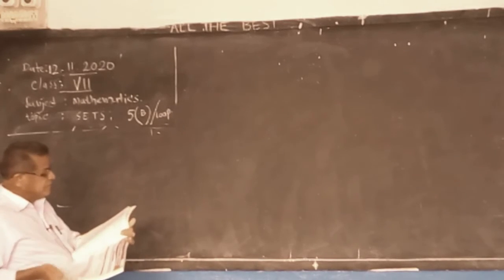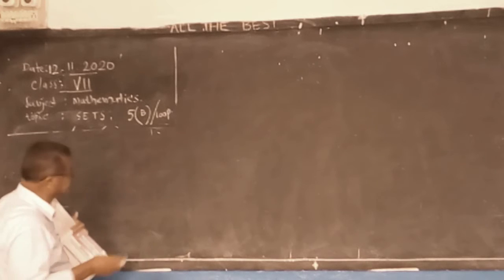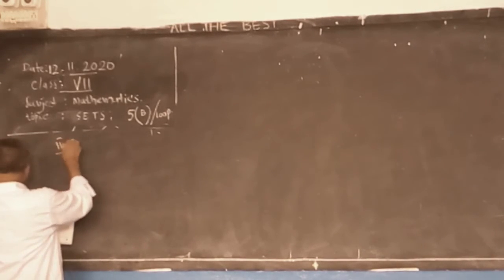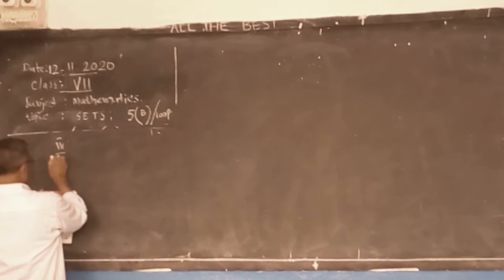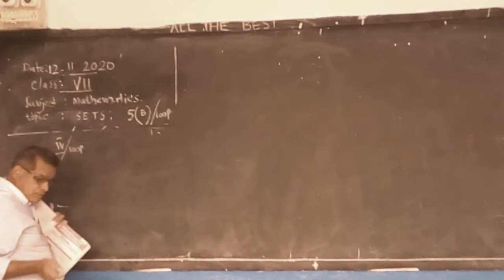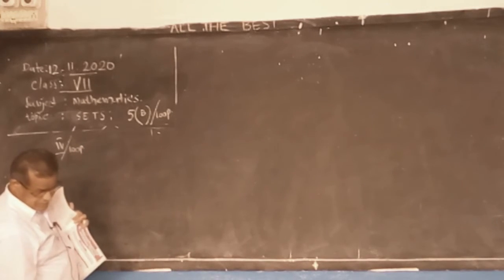Today, state the cardinal number of the following sets. Question number 4, page 100. Those who are not having textbooks, please borrow or purchase.